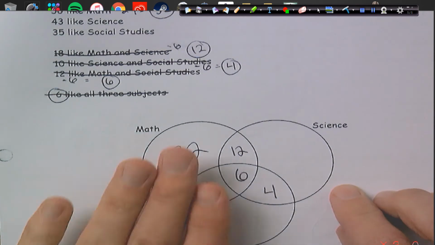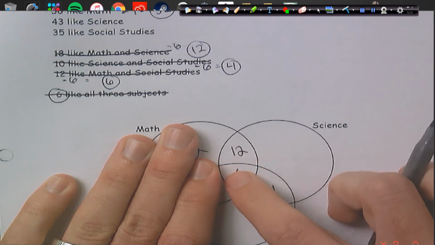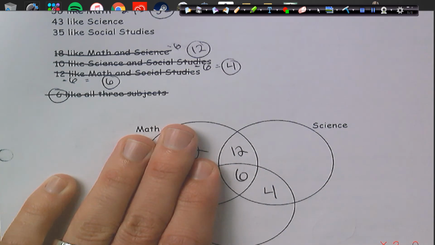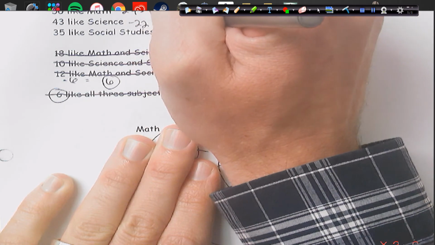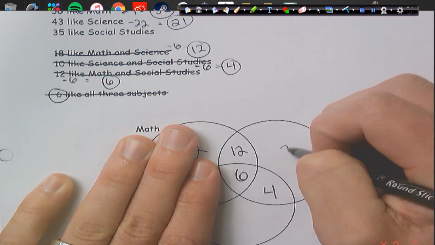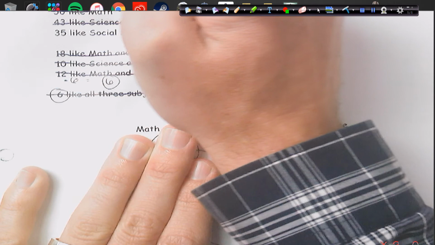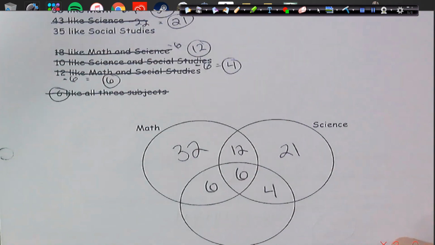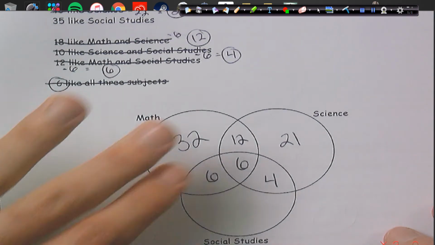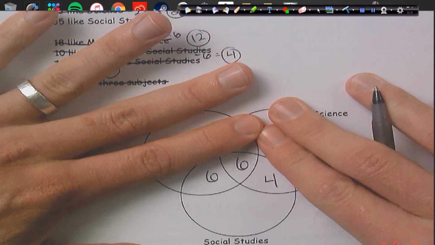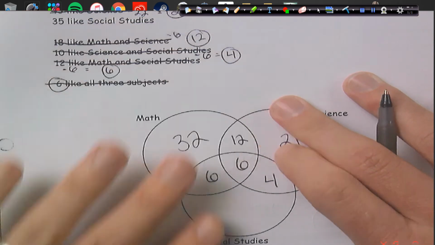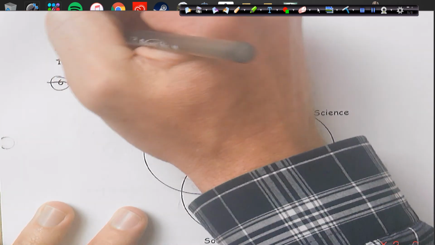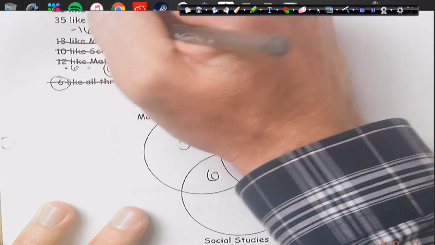Well, in science, we already have 12, 6, and 4, so that's 22. So if I subtract 22, we should be left with 21 people like science only. Last but not least is social studies, where they already have a total of 16 in their bubble. So we take 16 away from 35, and we get 19.